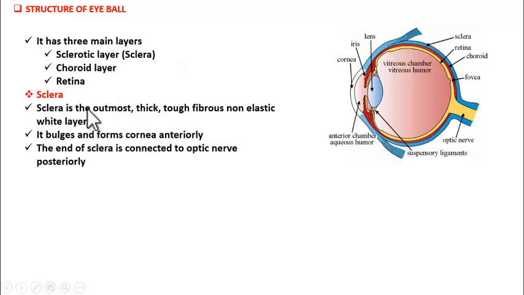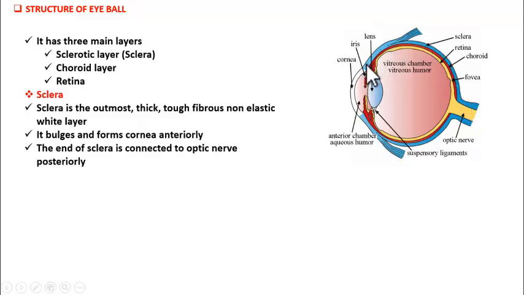So what is sclera? Sclera is the outermost thick, tough, fibrous, non-elastic white layer. This blue color layer that is shown here, which is actually white, is the outermost one, thick, tough and made up of fibrous proteins, and it is non-elastic in nature. This is the protective layer of the sensitive eye. Understood? So sclera is the white color layer, outermost thick, fibrous, non-elastic layer.